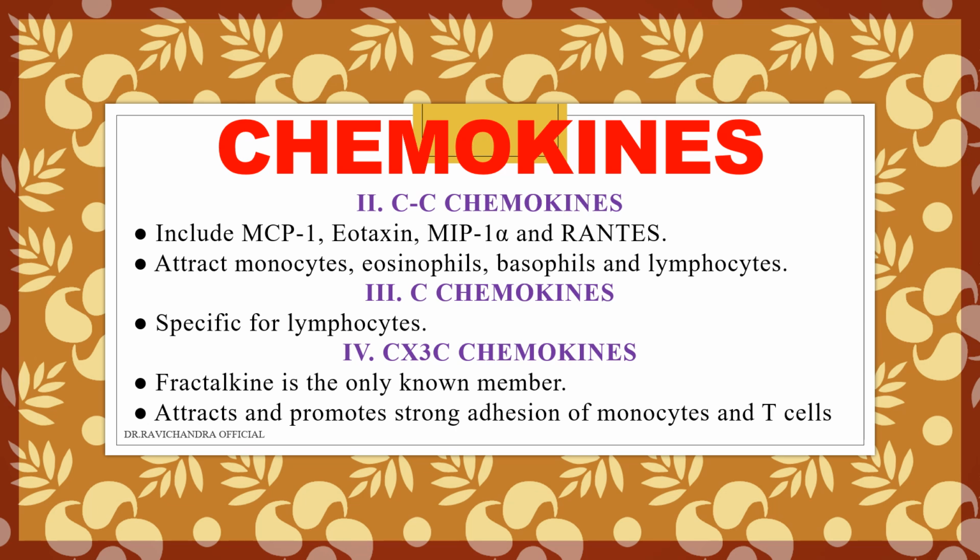Neutrophils attraction. C chemokines, lymphocytes. Fractalkine or CX3C chemokines, monocytes and T cells adhesion. CC chemokines will attract monocytes, eosinophils, basophils, and lymphocytes.